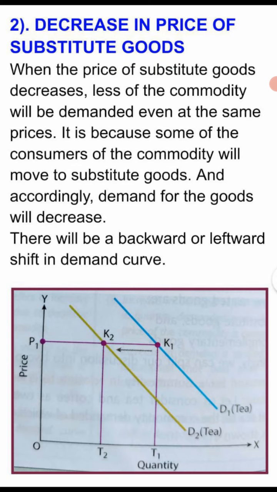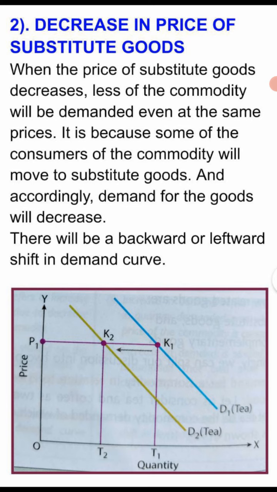As a result, the demand for tea will decrease even when the price of tea is unchanged. Accordingly the demand for the good will decrease, and it is depicted as the backward or leftward shift in the demand curve.